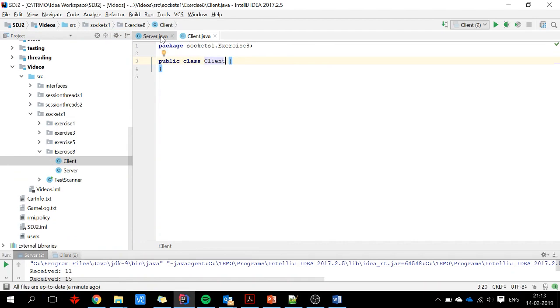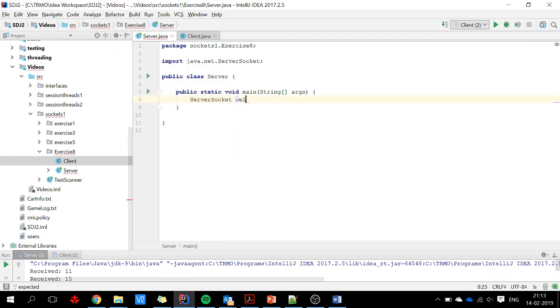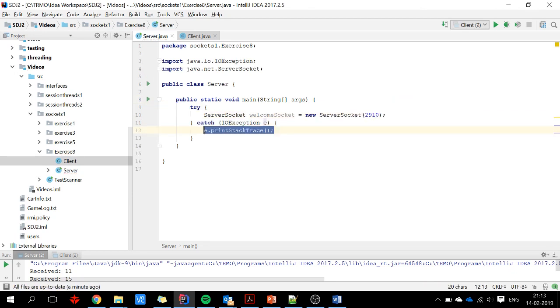At some point I should probably name it something else than just server or client, because I have a bunch of those. So the server will have a server socket. I will just call it welcome socket, as I always do, to be consistent. New server socket, port 2910, surround with try catch.